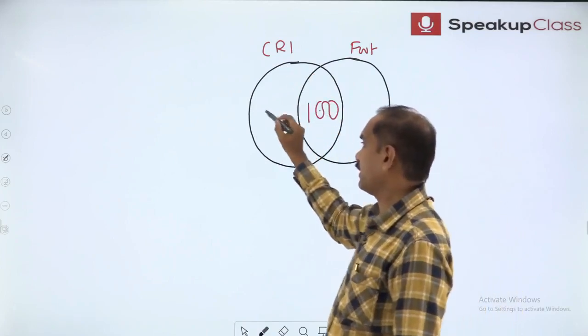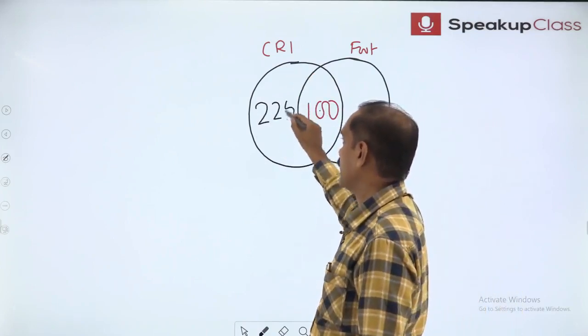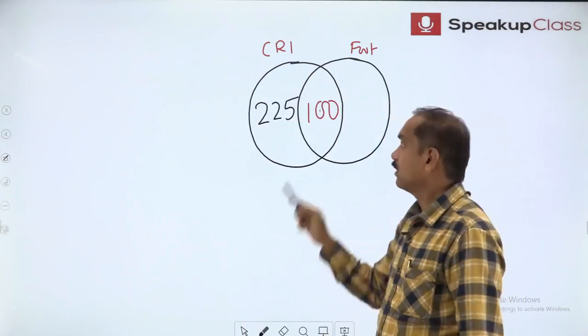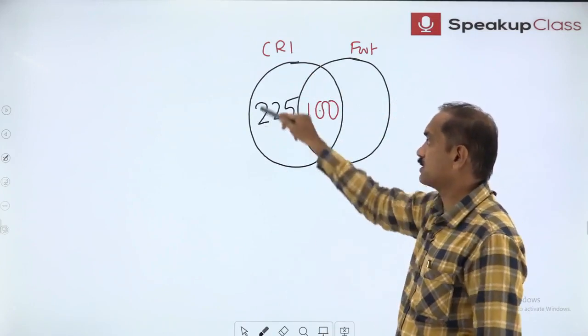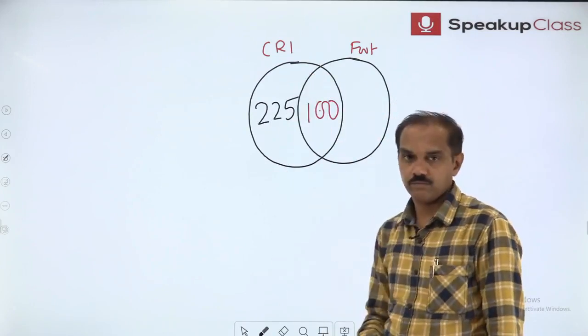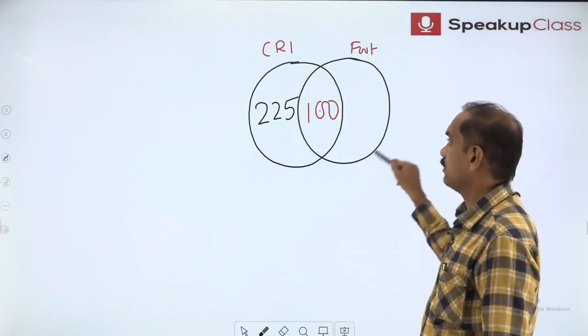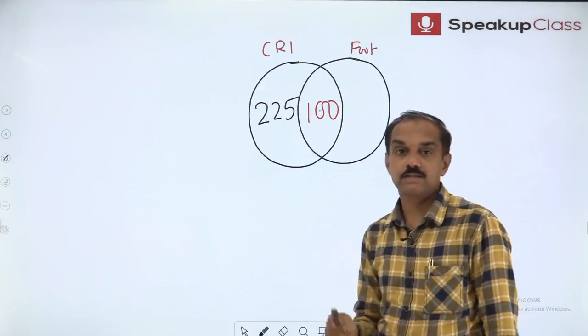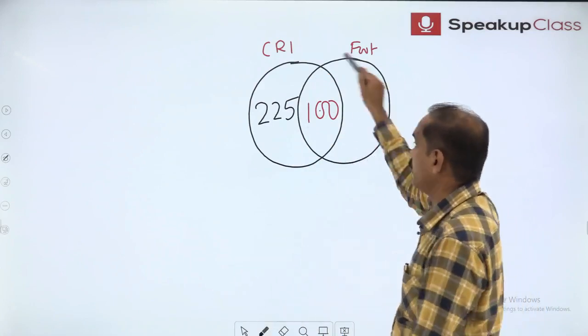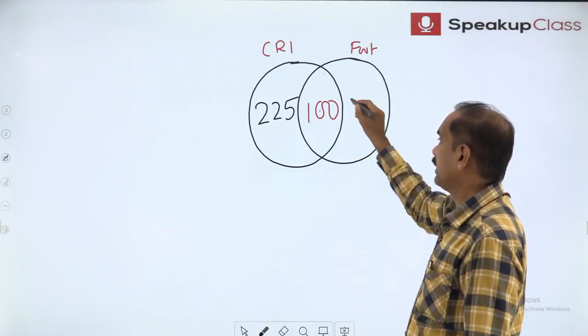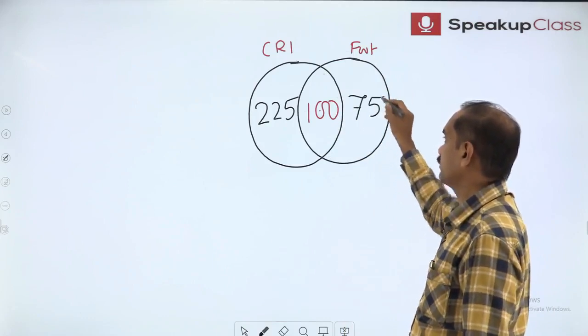Already showing us 100, the balance 225 should be placed here. Now coming to football. The football circle must show us 175. Already it is showing us 100, balance 75.